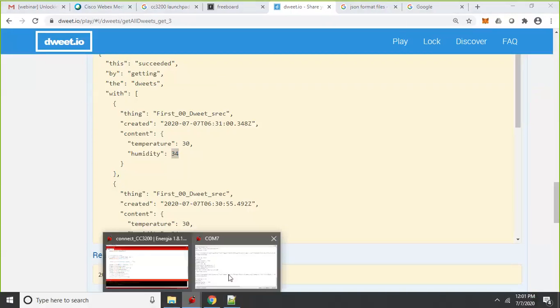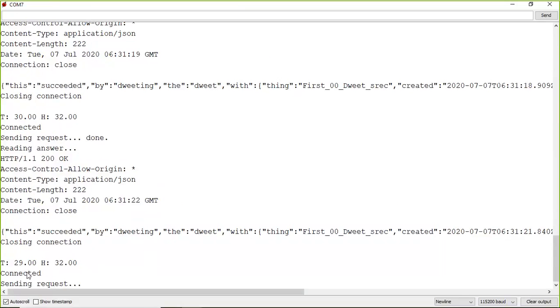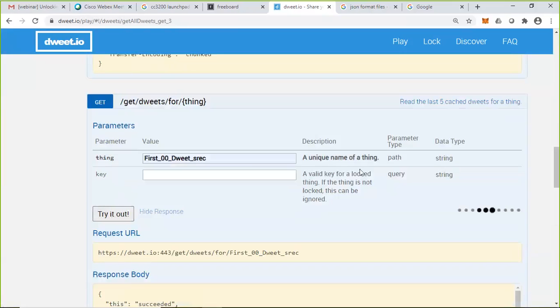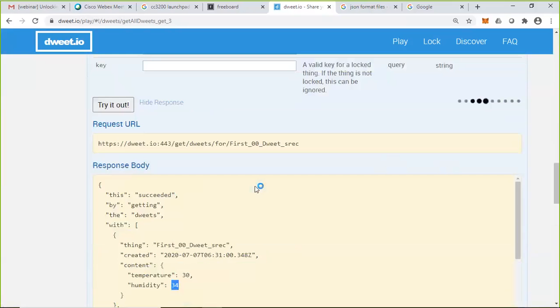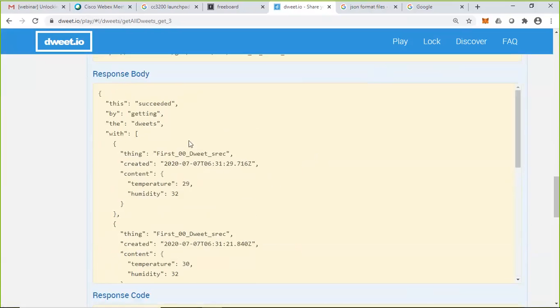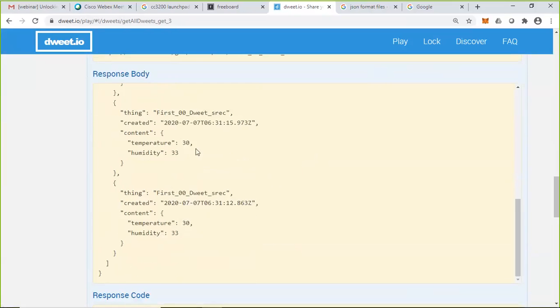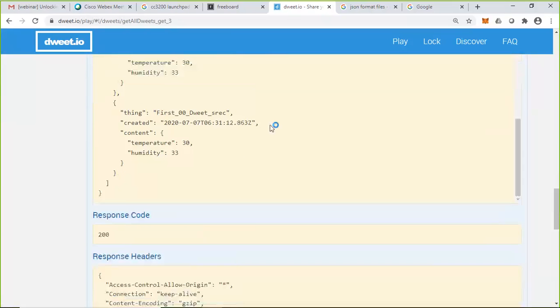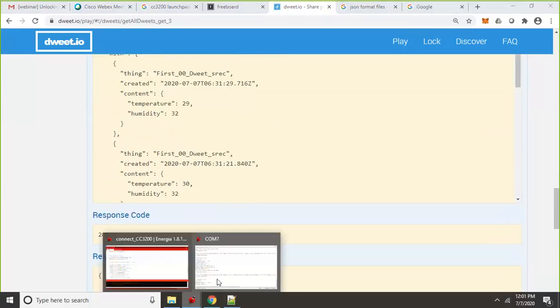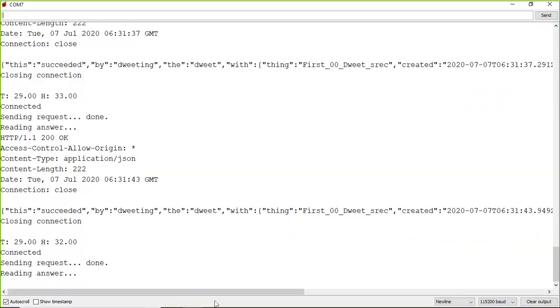Look at the serial monitor. Now it is 29, 32. Now I am going to wait. Earlier it was 30, 33. Now it is 29, 32, and so on.